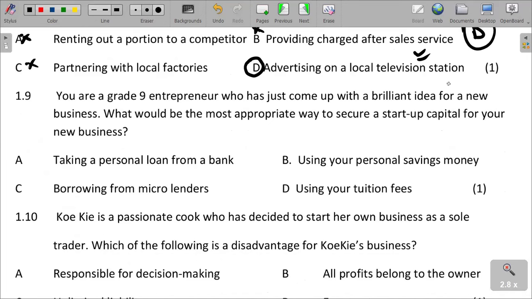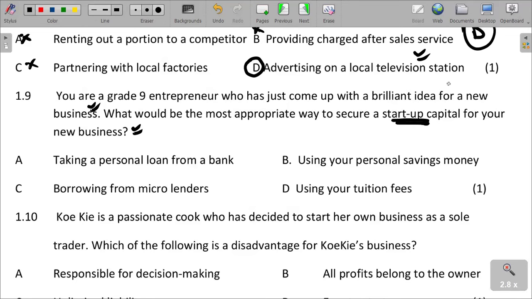You are a grade 9 entrepreneur who has just come up with a brilliant idea for a new business. What would be the most appropriate way to secure startup capital for your business? We are saying, to secure the money to start the business, what can be the most appropriate way to get that money?